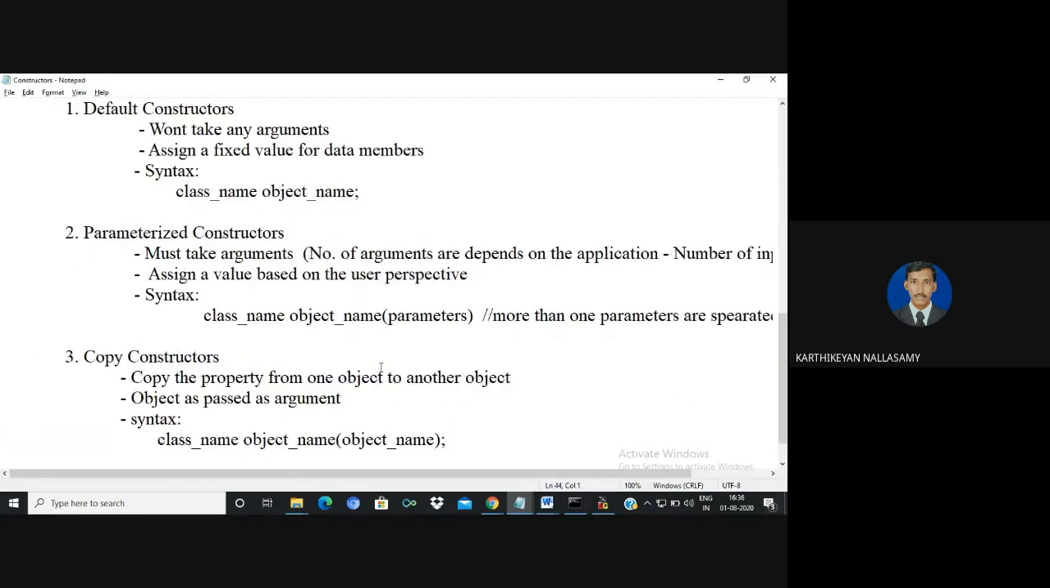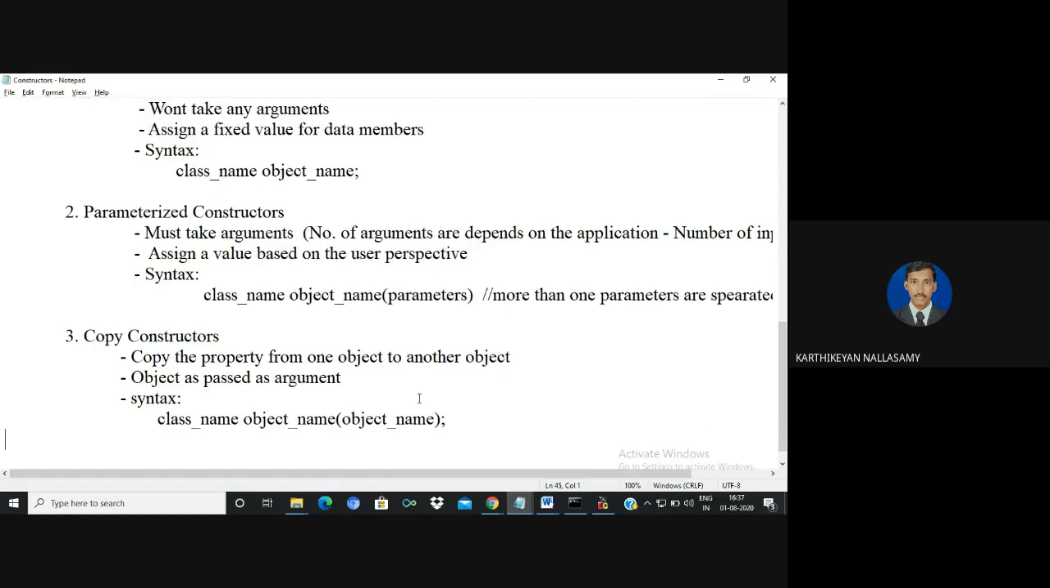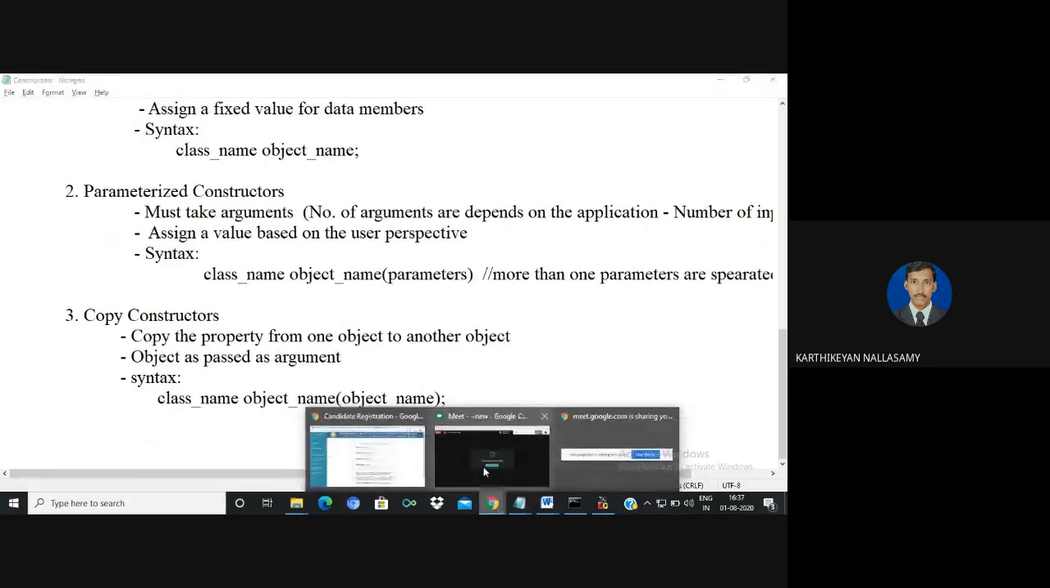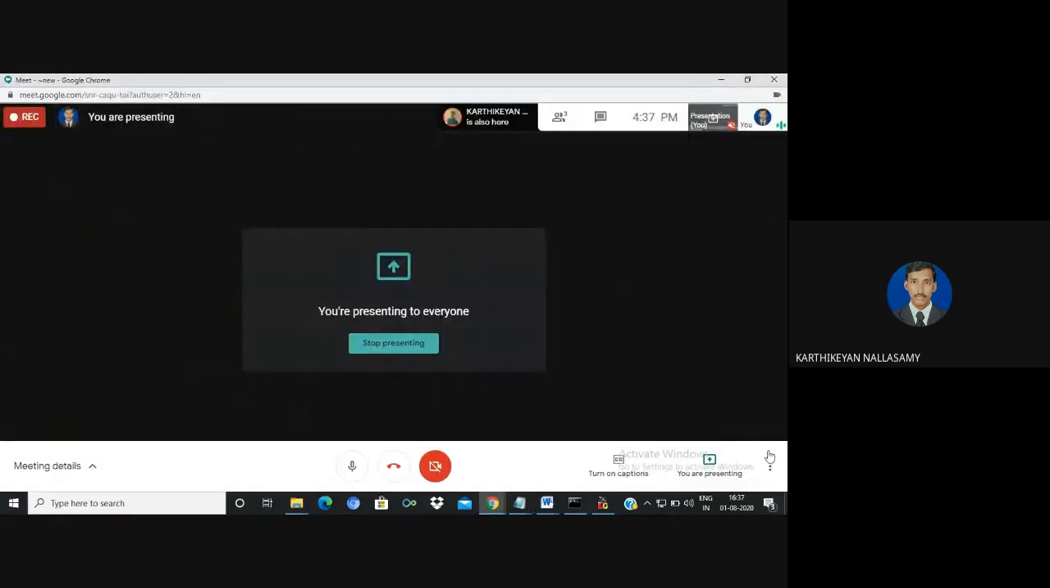So whenever the constructor is defined, we need to define the exact number of parameters. So that's all. That's all the basic things about constructors. So in the next example, I will explain how to map this constructor with some examples.